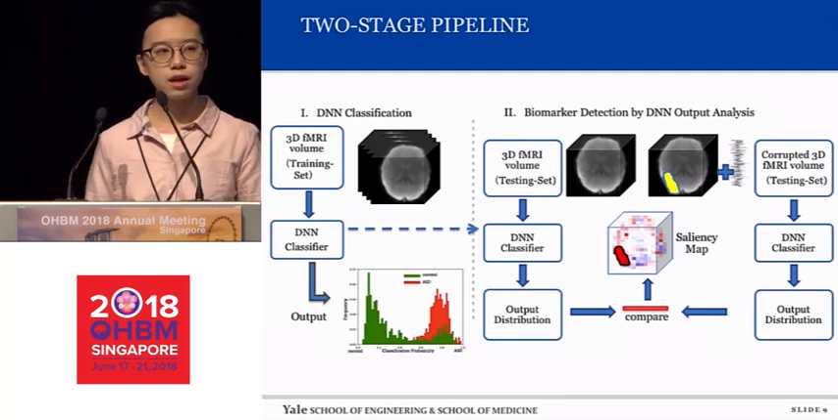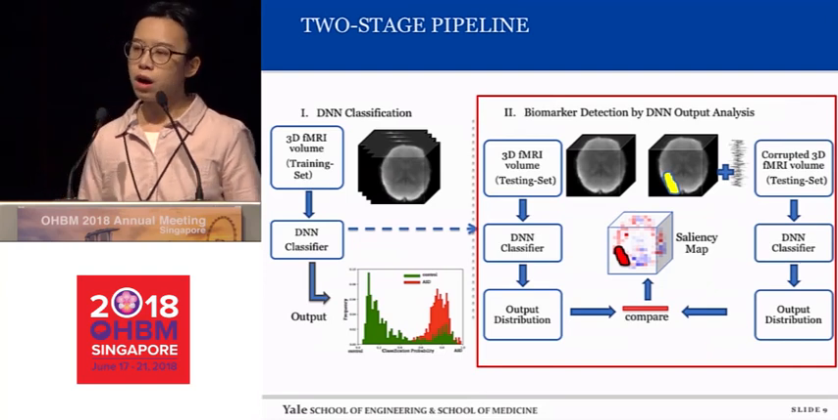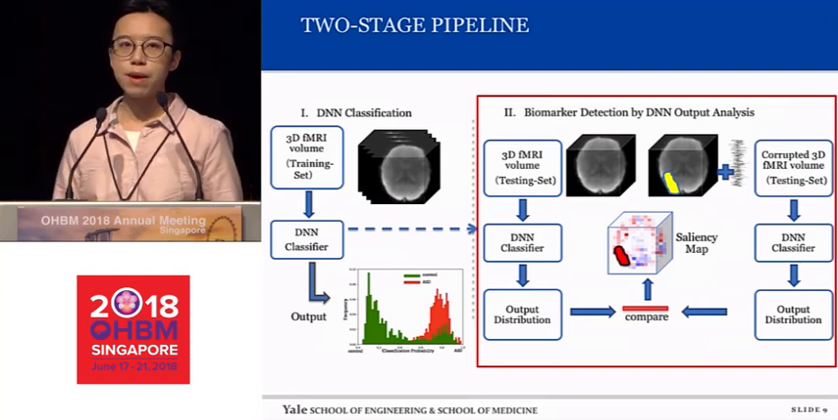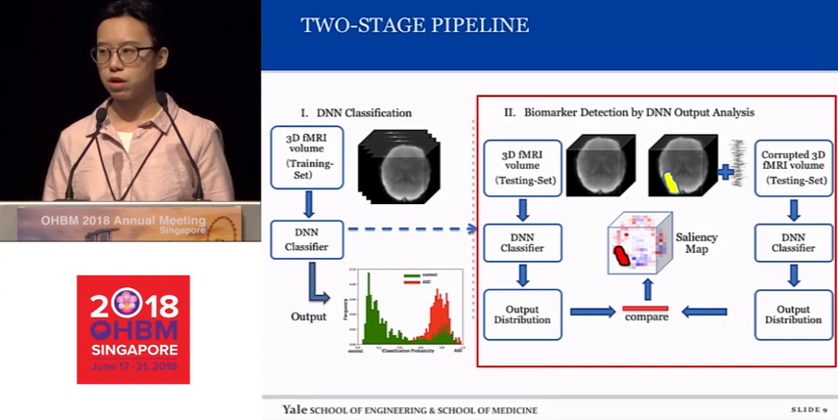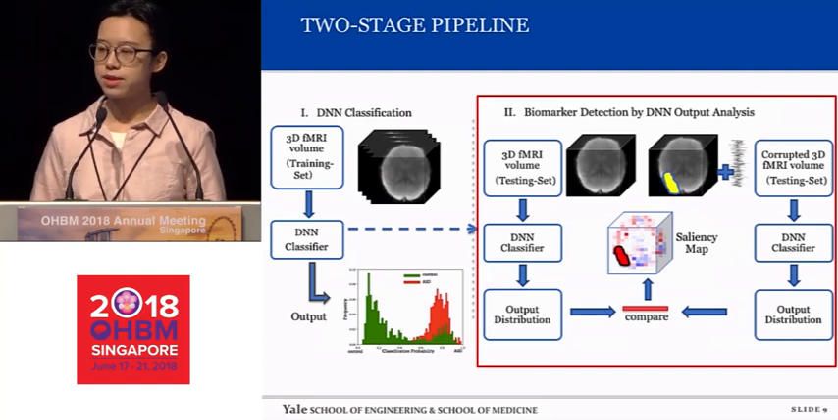After we trained a highly accurate classifier, we want to know what regions or what biomarkers this deep neural network used as indicators to make the final decision. So we propose a second stage.